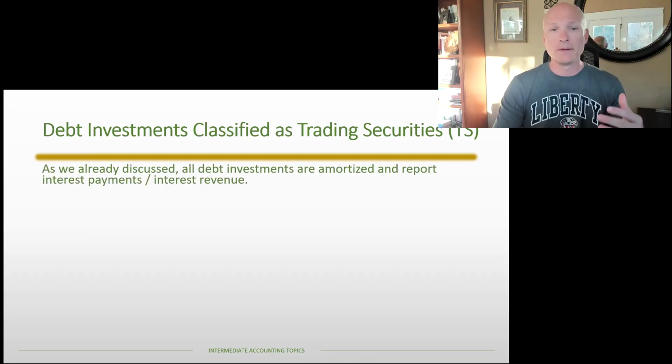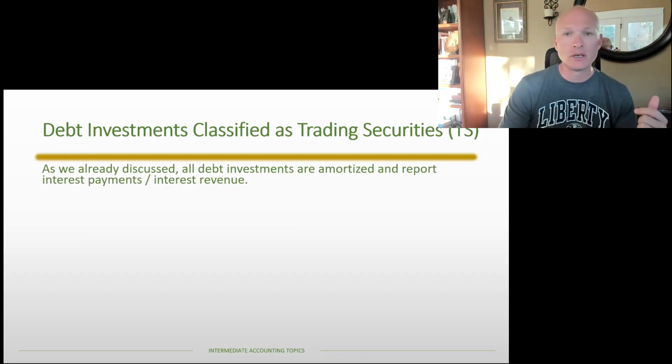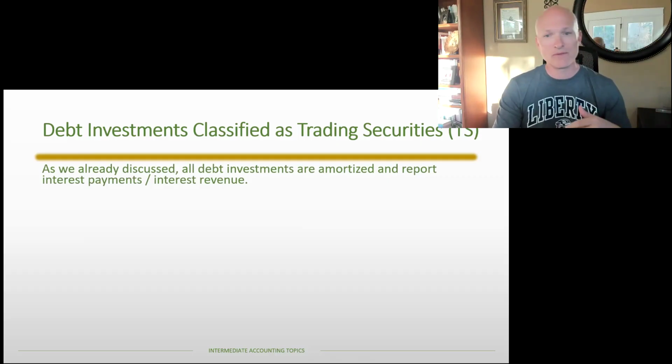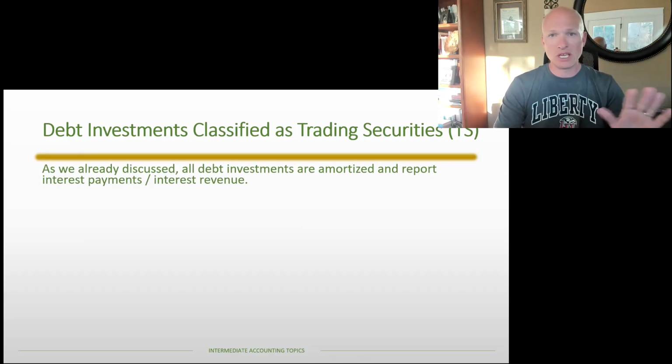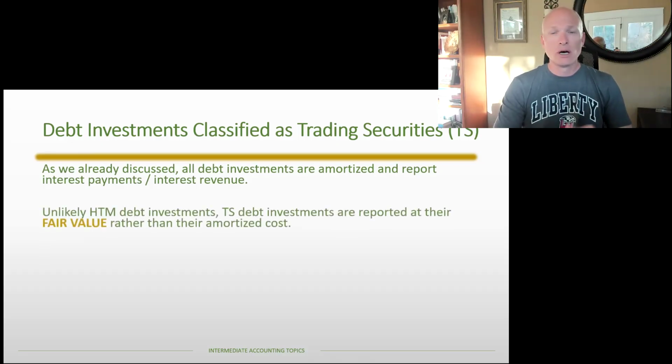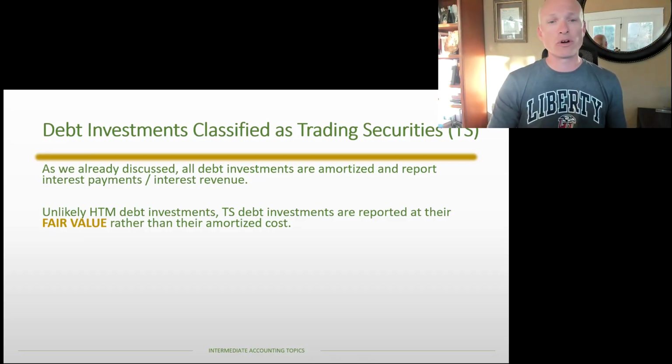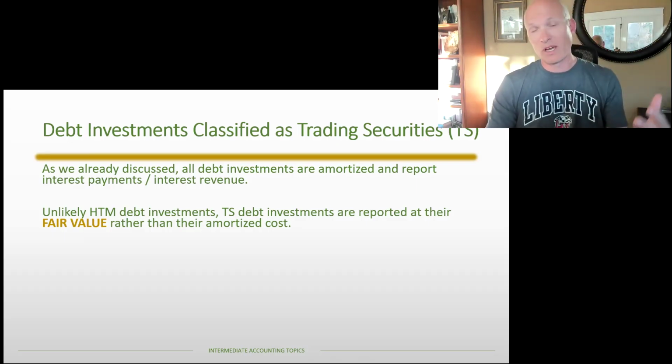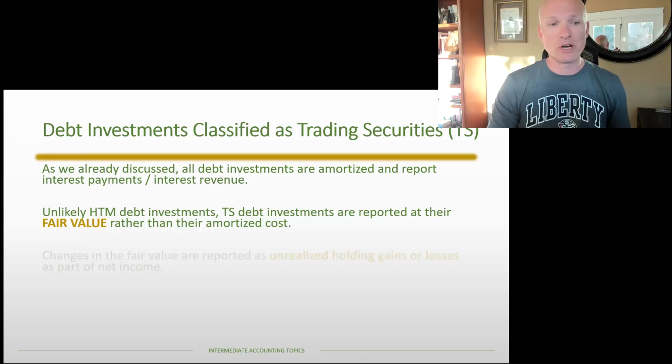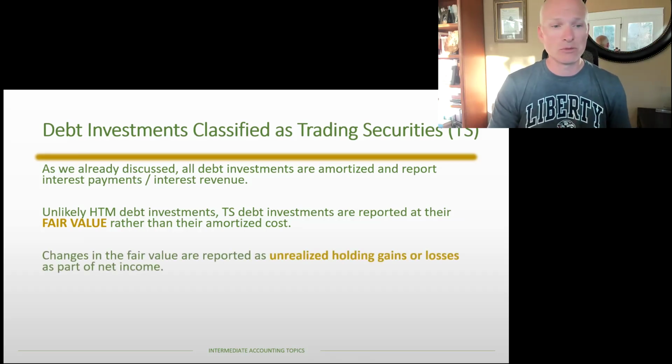So again, regardless of the classification, whenever we have debt investments, we have to amortize them. We're going to report interest payments and interest revenue. All that's going to be the same regardless of the classification. But unlike held to maturity securities, trading securities also have some additional things going on. More specifically, we report them at their fair value. So again, held to maturity is reported at amortized cost. Trading securities are reported at the fair value. So that means we've got a little more work to do when it comes to trading securities beyond what we did with held to maturity.